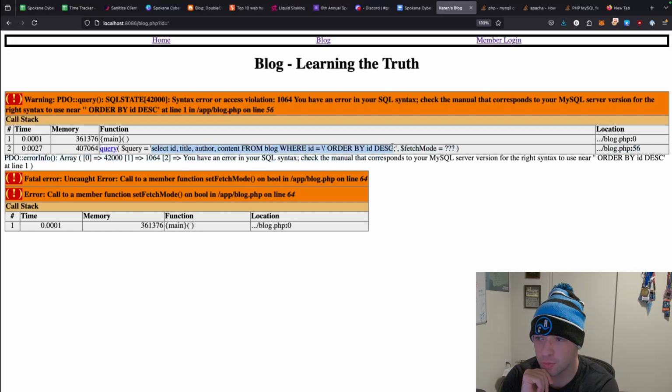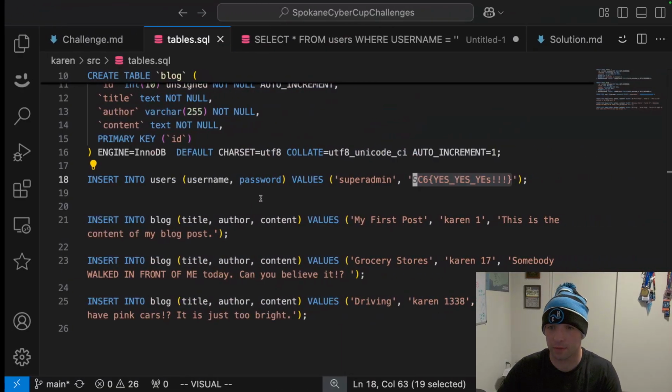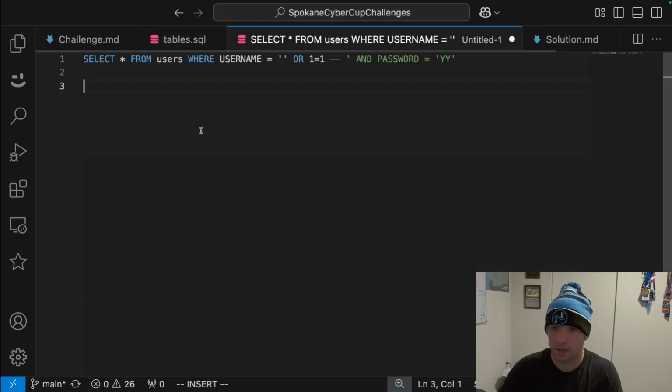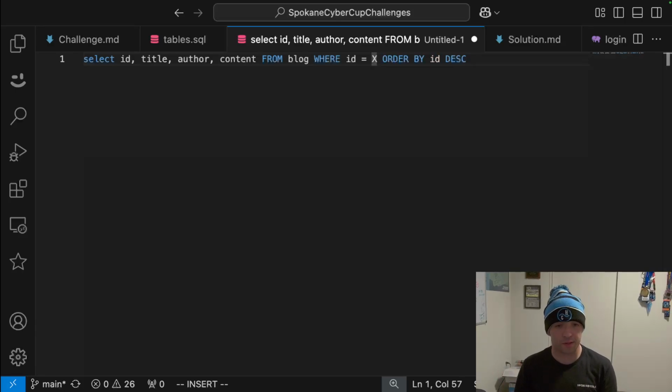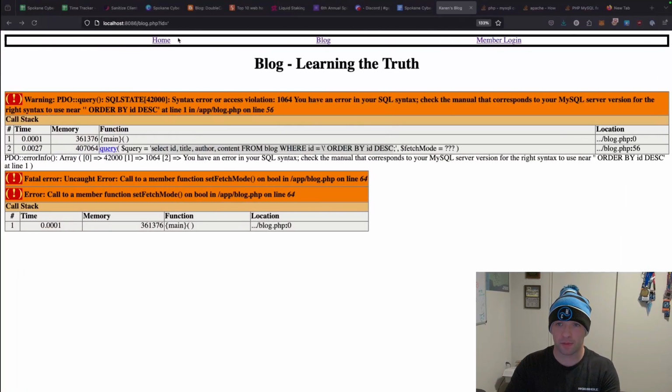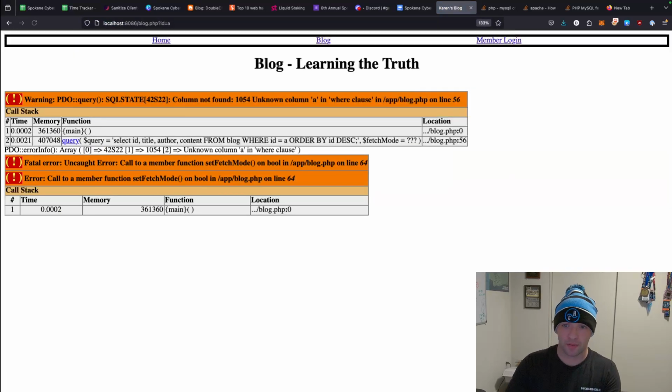So I'm going to copy this query over. And we're going to do the same thing as before. So we're going to say our input is this x. Of course, this needs to be an integer. If you put something like an a, then you'll also get the same error because it's like, I don't know what a is, because it assumes it's a column when you do that.